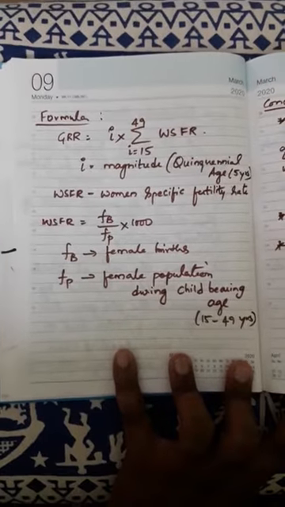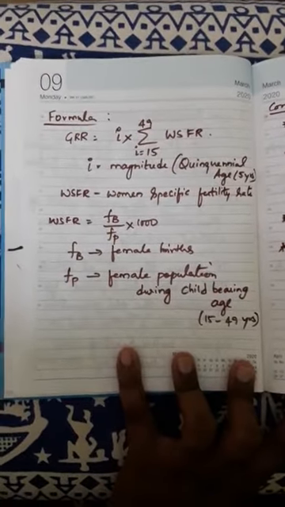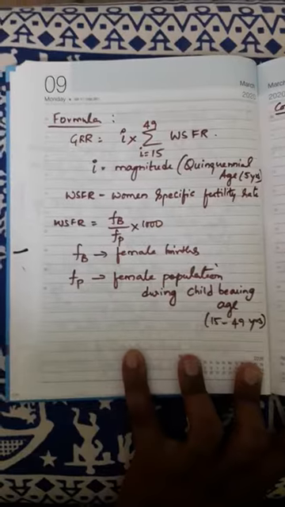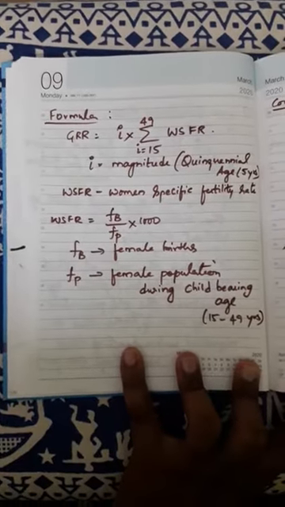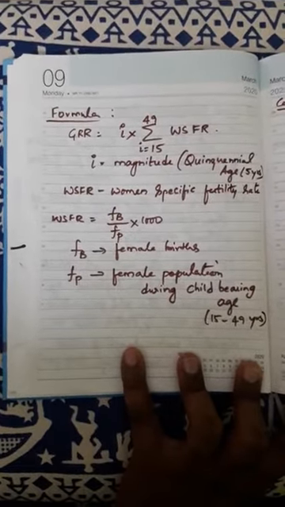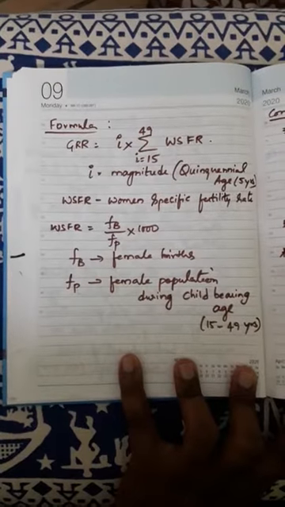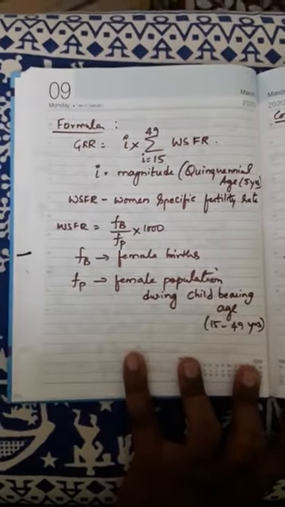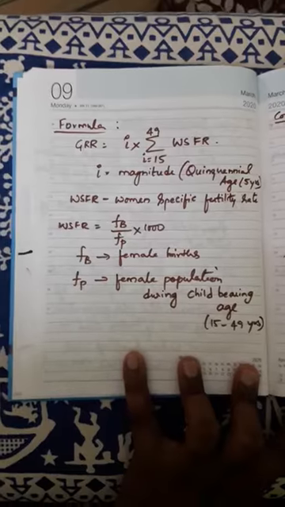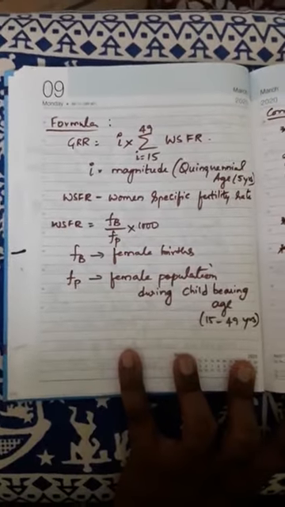But in WSFR, it is the number of female births. Remember, that is the difference. The name itself tells you woman specific, that means particular female specific birth and female population. So that is the difference.